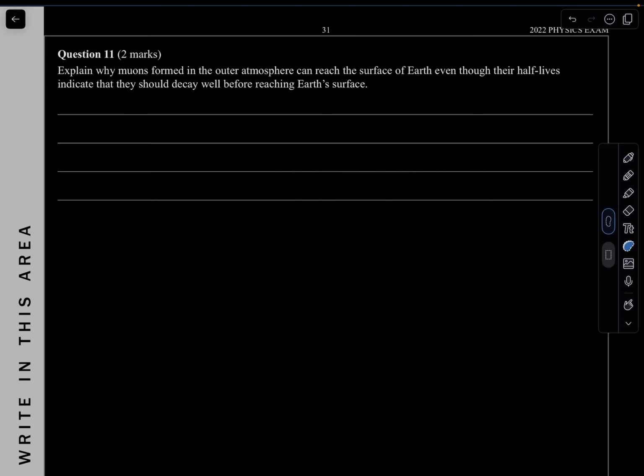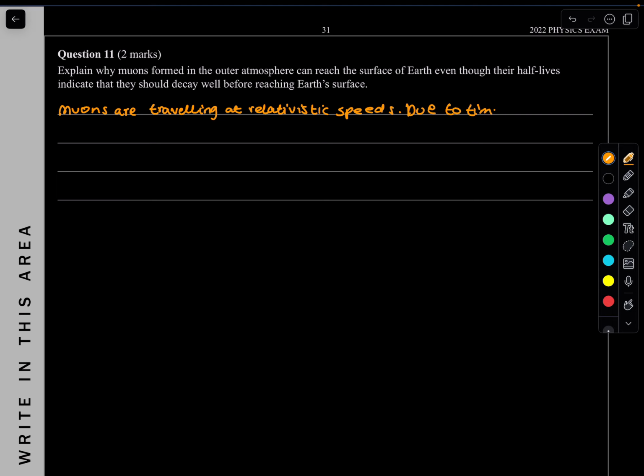Beautiful. All right, so let's say muons are traveling at relativistic speeds. Due to time dilation, they reach Earth. So they reach the Earth's surface before decaying.